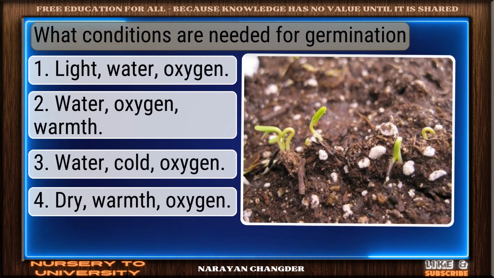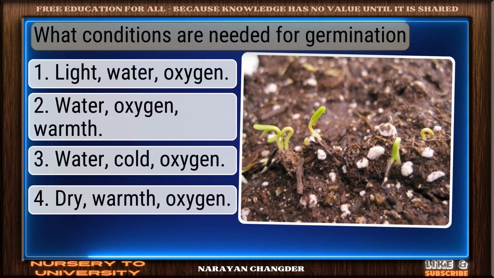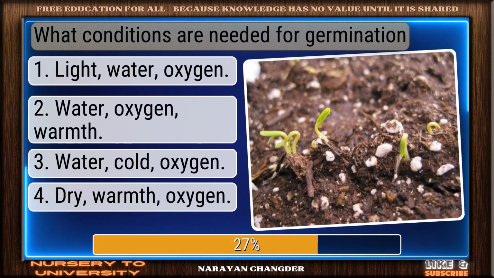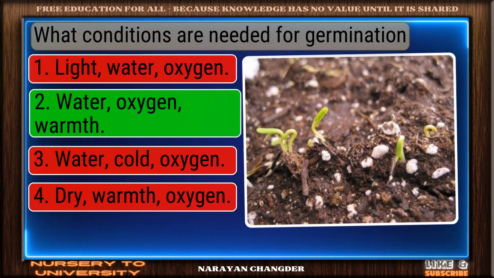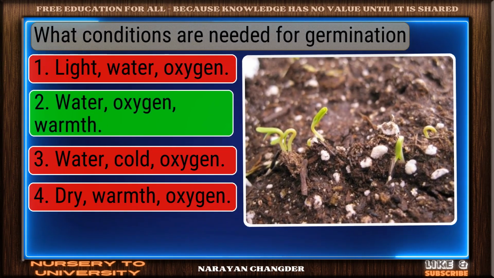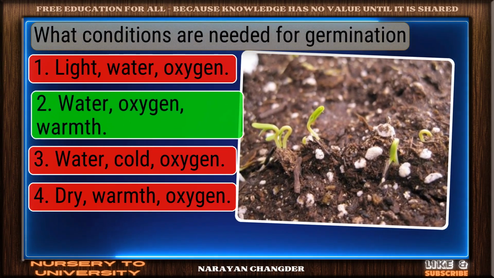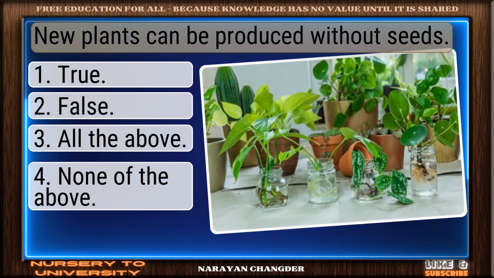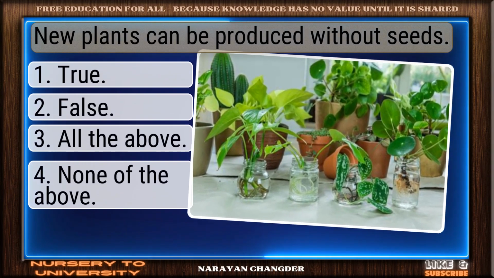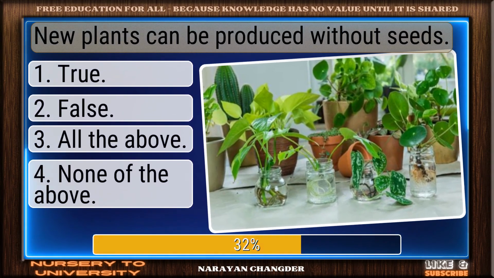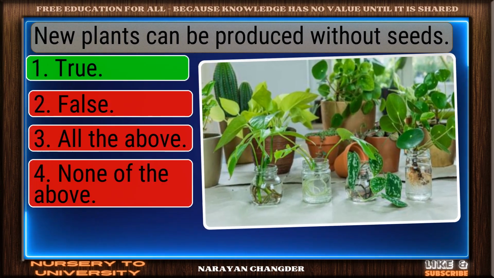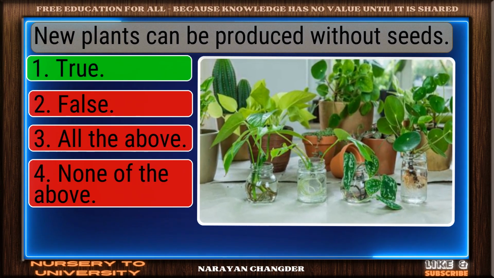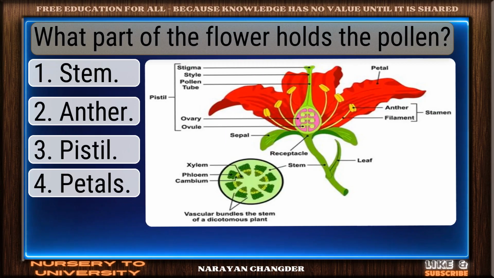Question number 47. What conditions are needed for germination? Good job. Your answer: water, oxygen, warmth works well here. Question number 48. New plants can be produced without seeds. You're right. True is the correct answer.